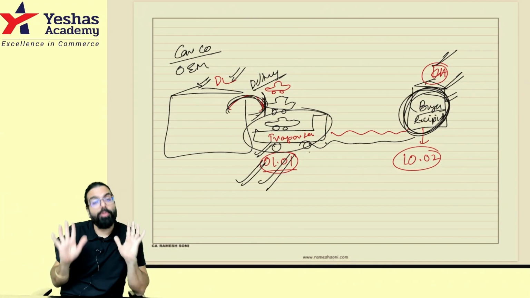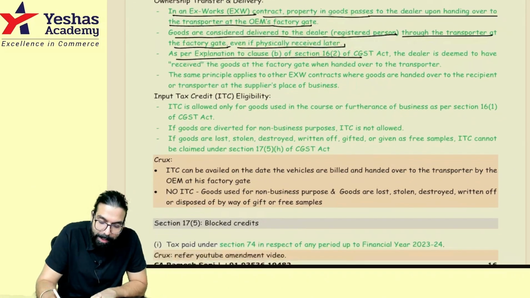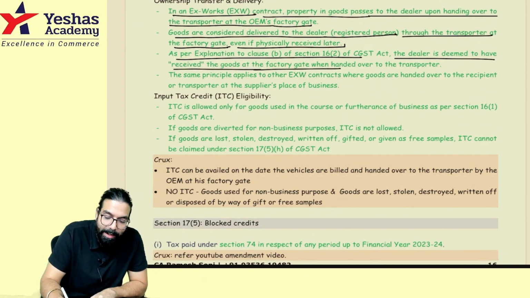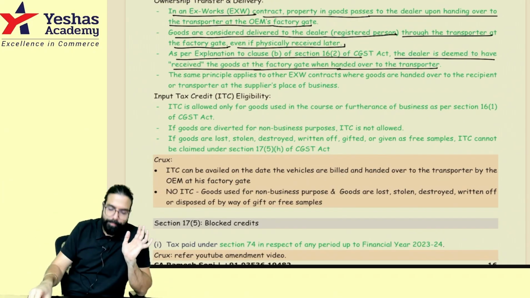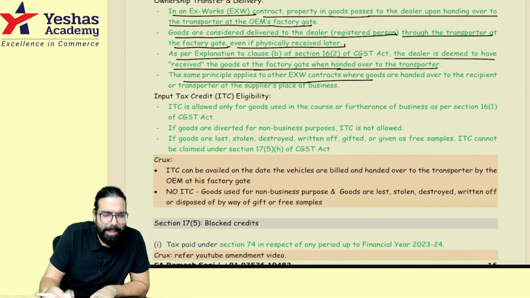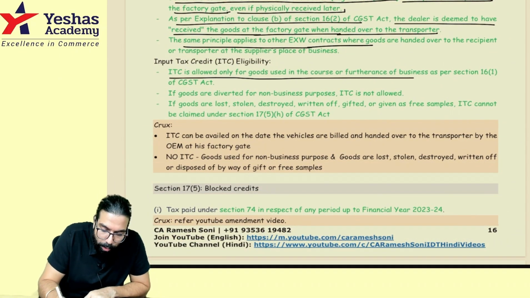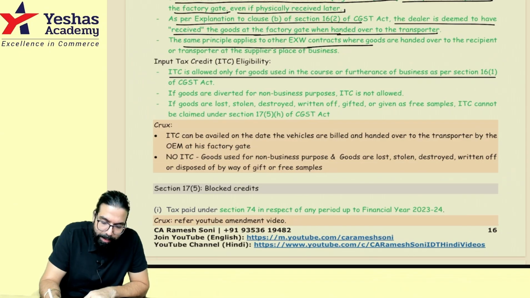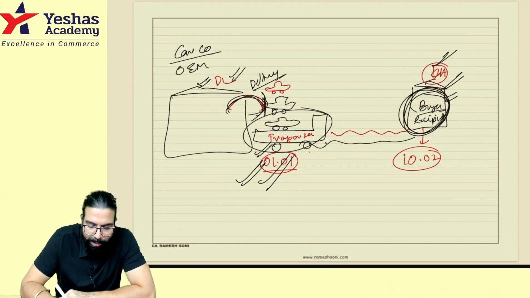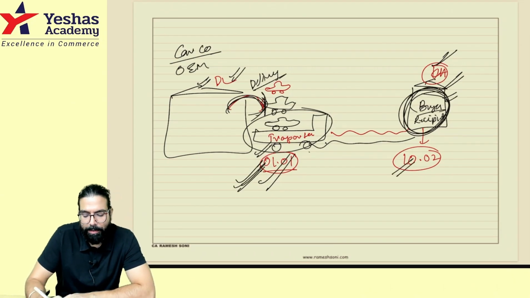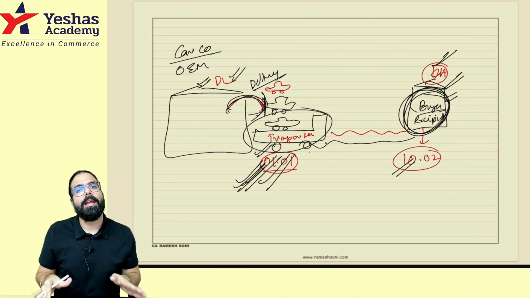It means for me the goods are received, and hence they are telling over here, as per the explanation to Section 16(2), the dealer is deemed to have received the goods at the factory gate when the goods are handed over to the transporter. It is deemed that I have received the goods. The same principle applies to other ex-works contracts also. Similar kinds of situations will also be applicable. ITC is allowed only for the goods which are used in further business. Sir, can I take the credit on the 1st or the 10th? Only on the 1st you can take the credit, because when the goods are handed over to the transporter, it is deemed that I have received it and I can go ahead and take the credit.